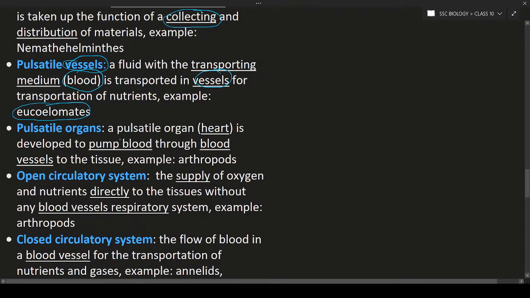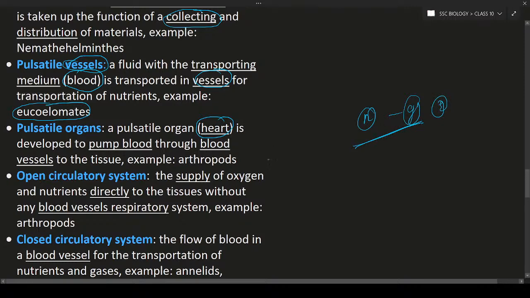Pulsatile organs means there is a specialized organ. The specialized organ is, for example, the heart. Heart is a specialized organ. It is going to pump blood through the blood vessels, and as a result, this organ is going to help in the transportation of different substances like nutrients, gases, excretory waste materials, etc. So this is about pulsatile organs.